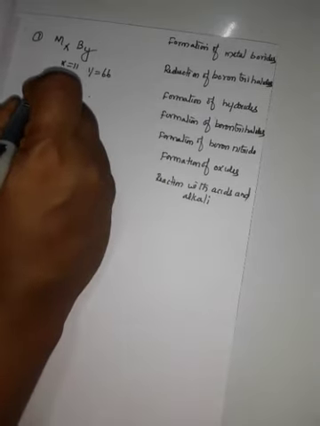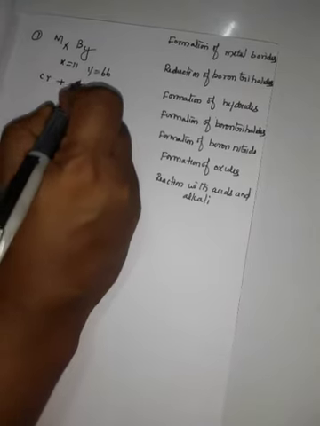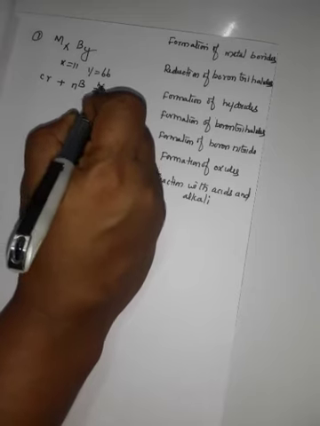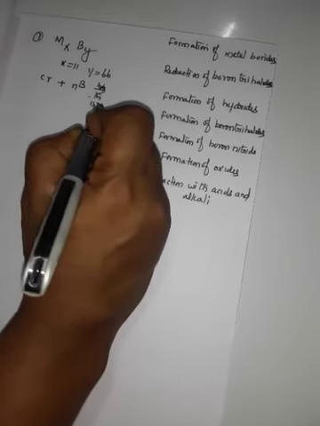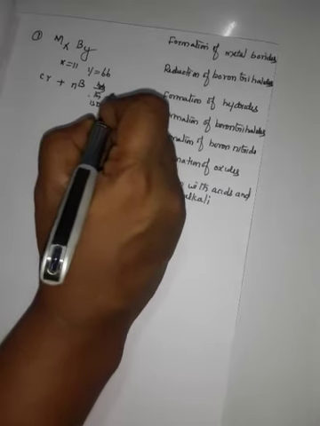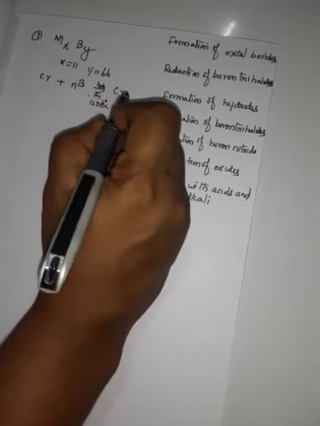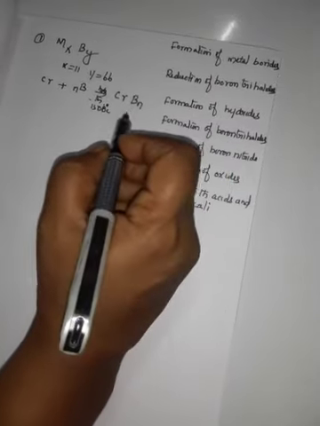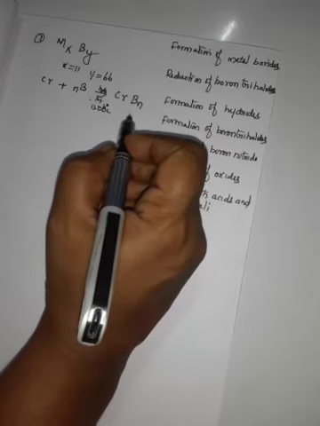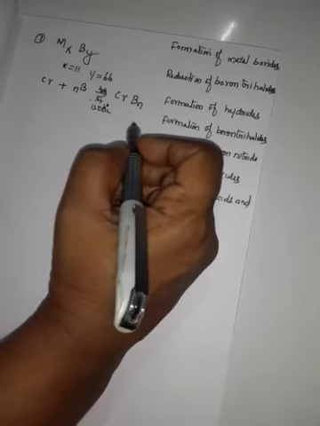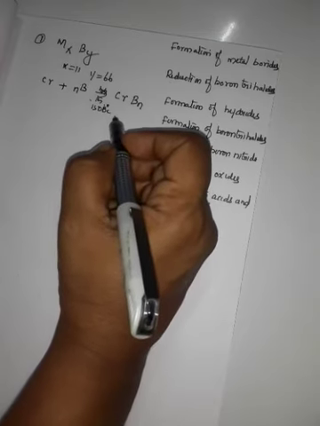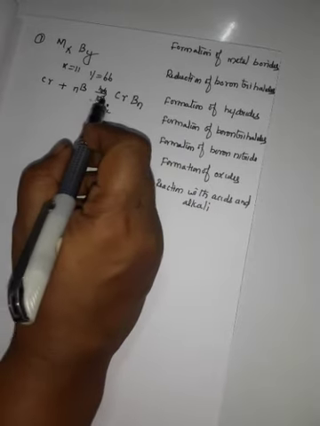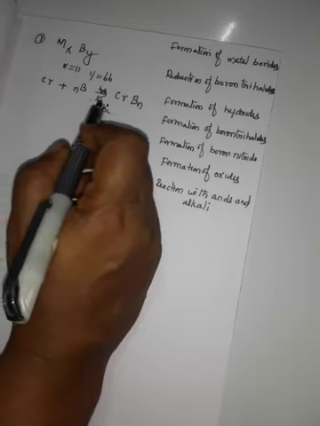For example, chromium combines with boron at a high temperature, 1500 degrees Celsius, forming a compound.